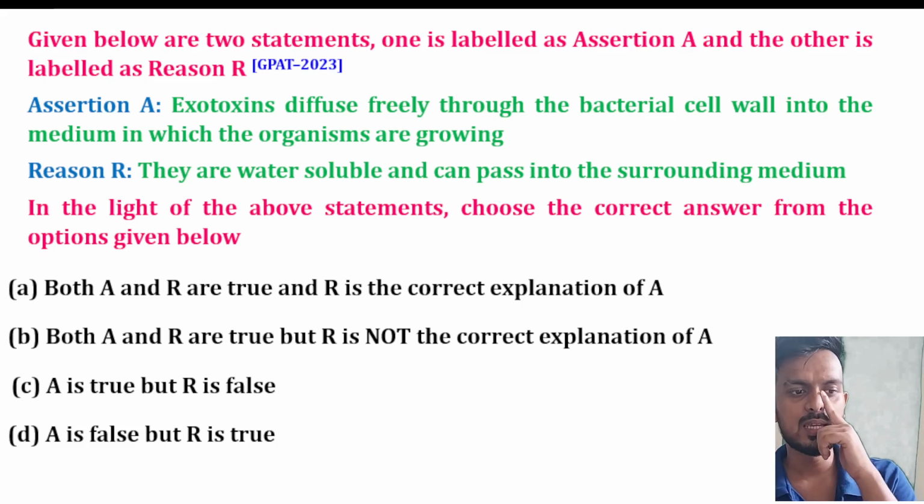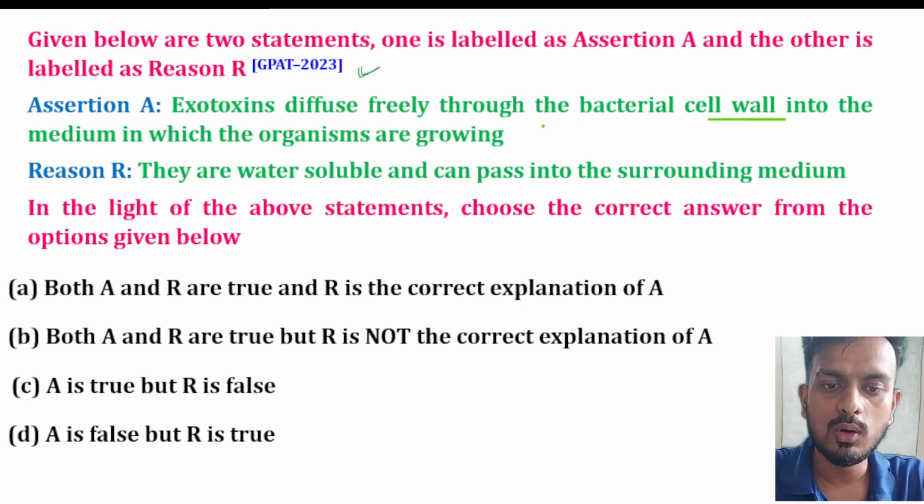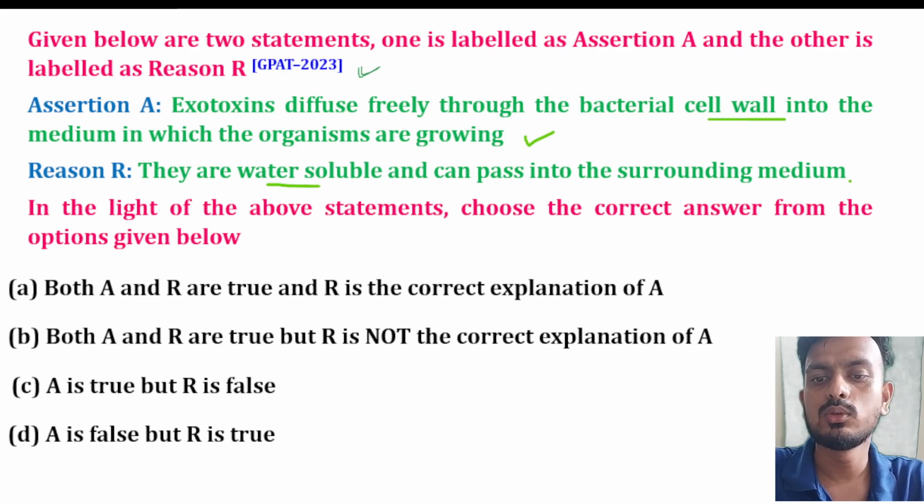The first question says: given below are two statements, one labeled as assertion and the other labeled as reason. Now we have to find out which statement is correct. The assertion is: exotoxin diffuses freely through the bacterial cell wall into the medium in which the organisms are growing. They are water soluble and can pass into the surrounding medium.